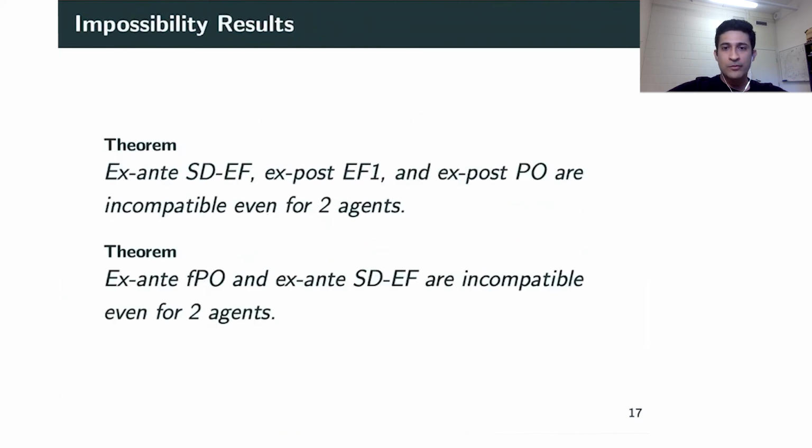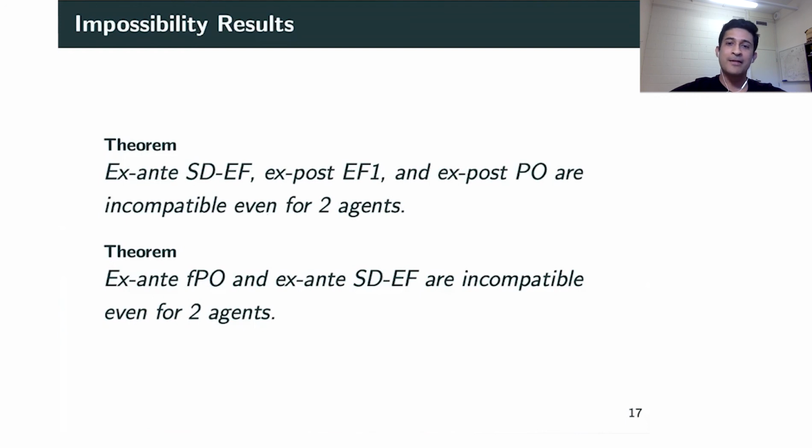What more can we do? Well, it turns out that the positive result we had in the previous slide regarding our EPS lottery algorithm, in some sense satisfies a maximal set of properties, because we have two new impossibility results which say that certain sets of properties cannot be simultaneously achieved. In particular, ex-ante SD envy freeness, which is a very strong envy freeness property, ex post EF1 and ex post PO are incompatible.